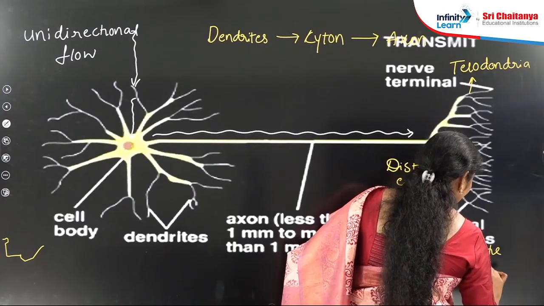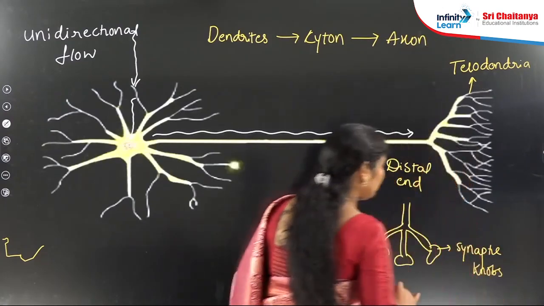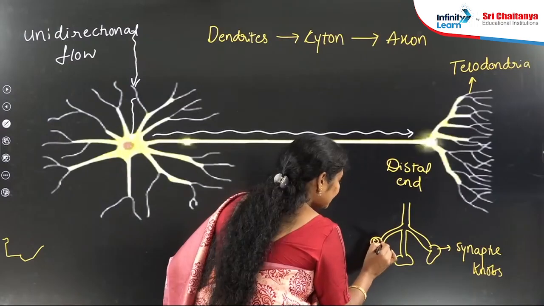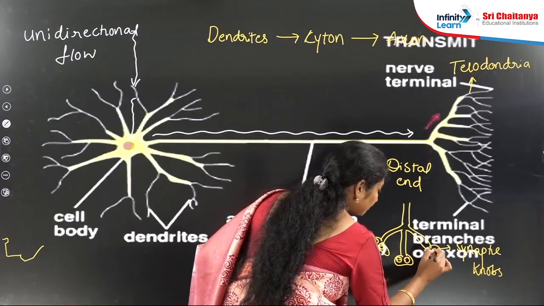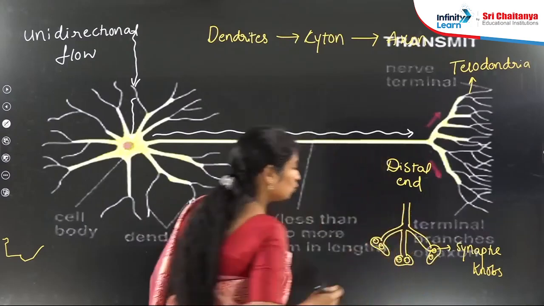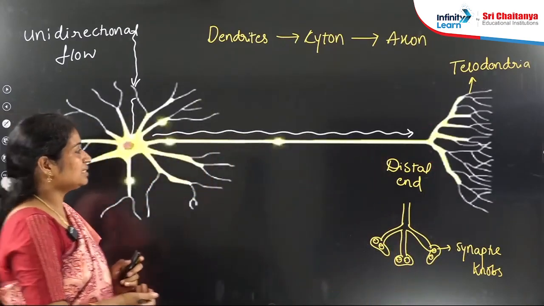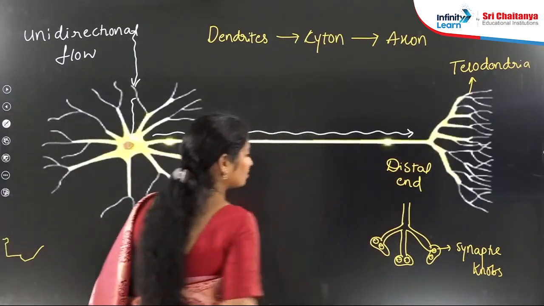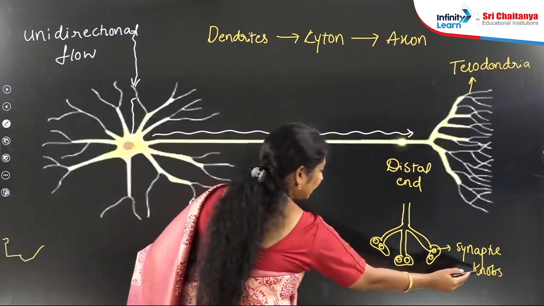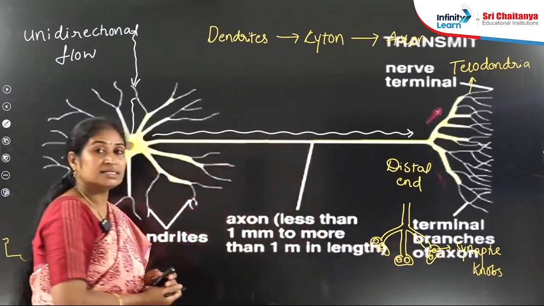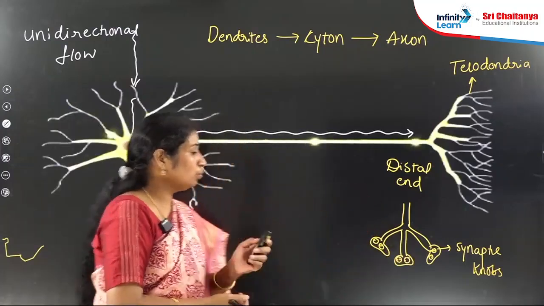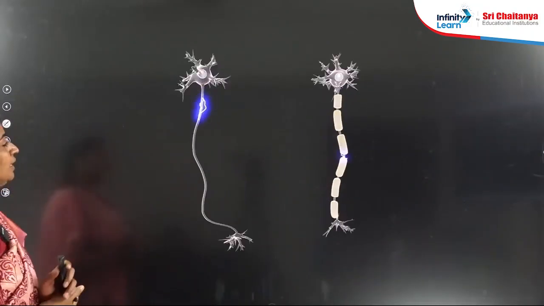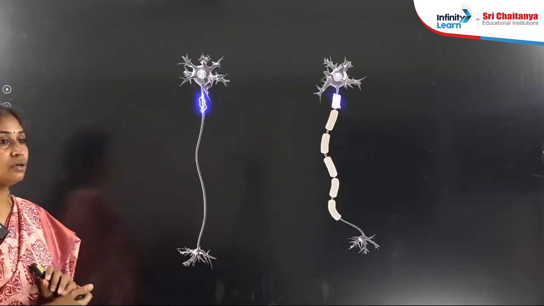These are known as synaptic knobs, and these synaptic knobs will have some vesicles. These vesicles are known as synaptic vesicles, which are enriched with neurotransmitters. So this is the distal end structure of the axon. Synaptic knobs will be there, and each synaptic knob will have synaptic vesicles, and these synaptic vesicles are filled with some neurotransmitters.